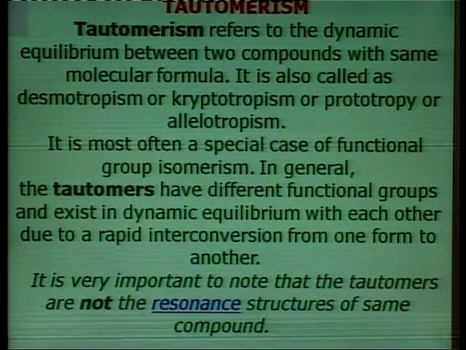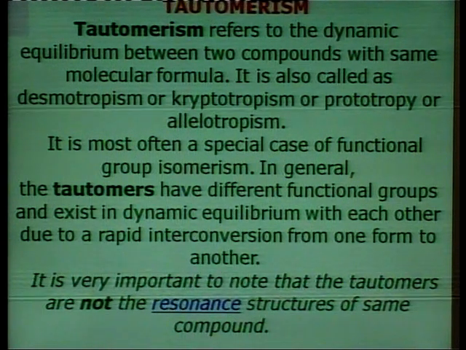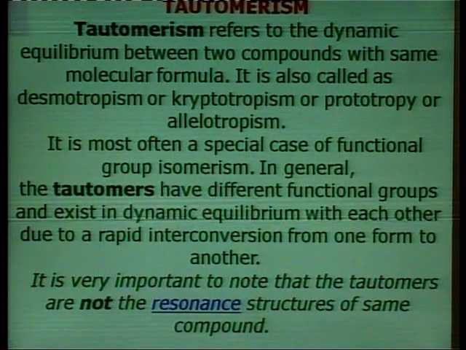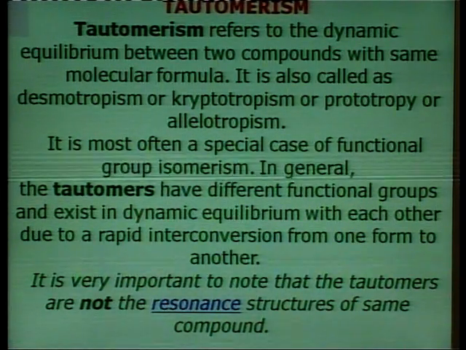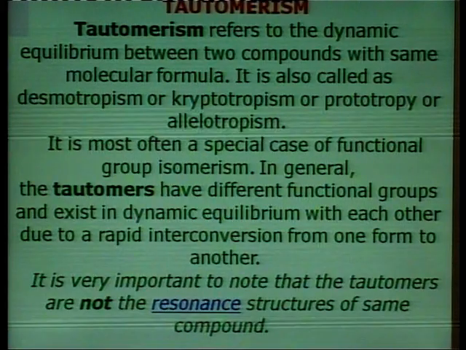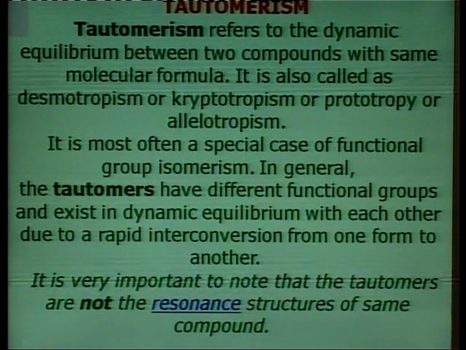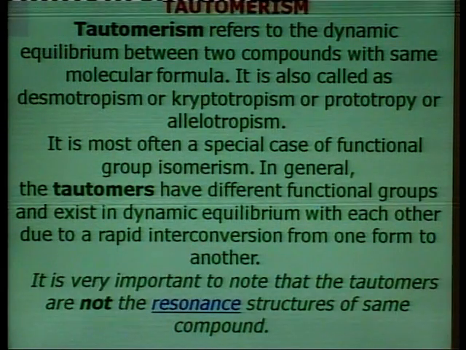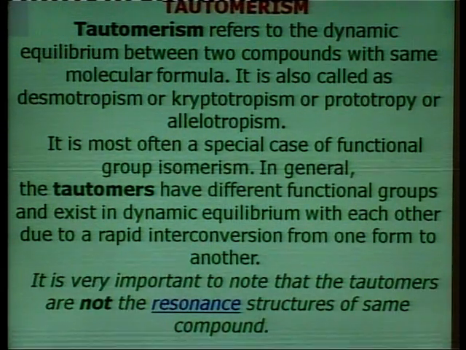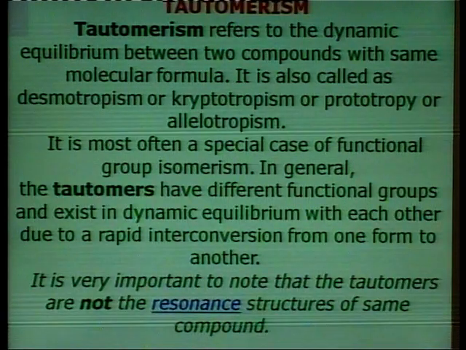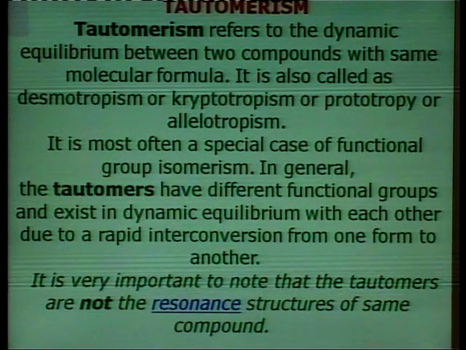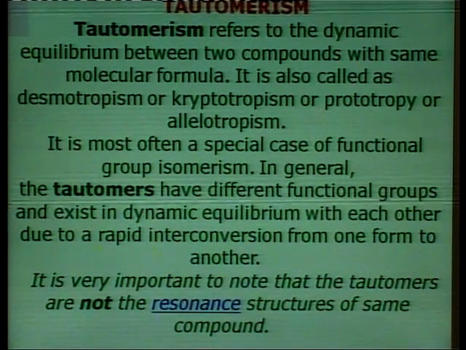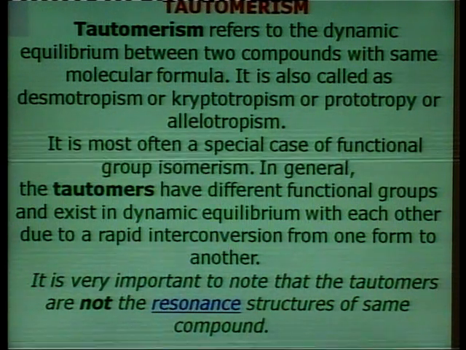In resonance, one compound cannot show the property of a molecule, but it has contributing structures, and that is known as resonance. So, resonance is a little bit different.